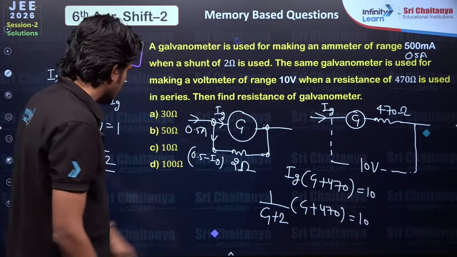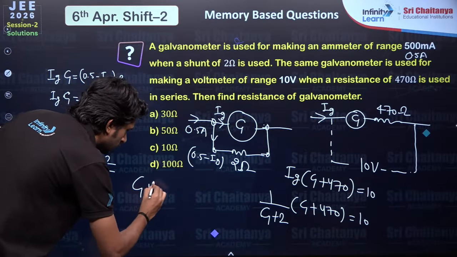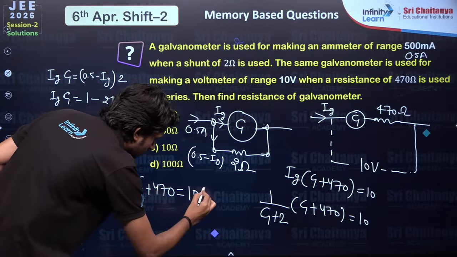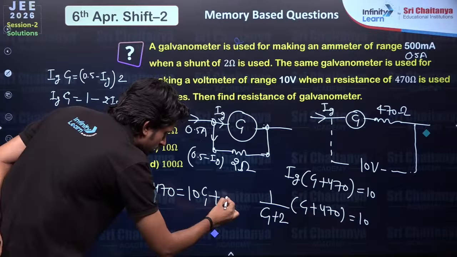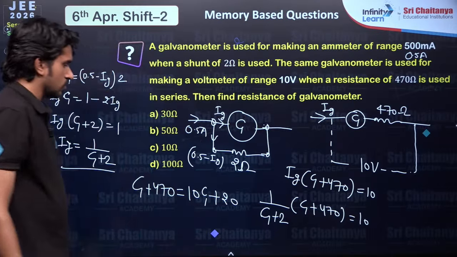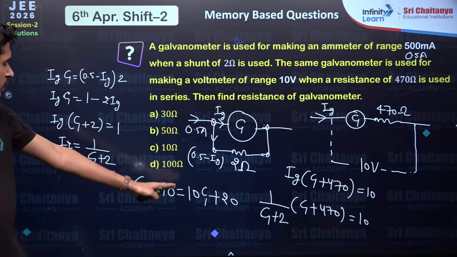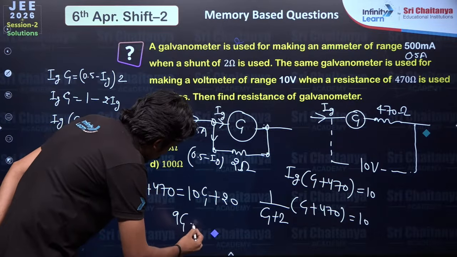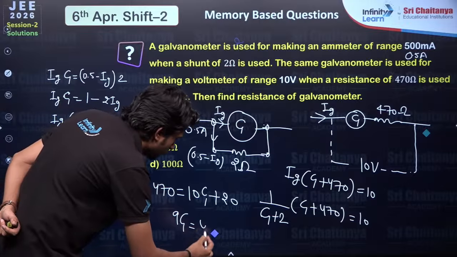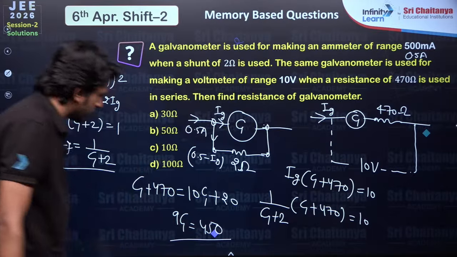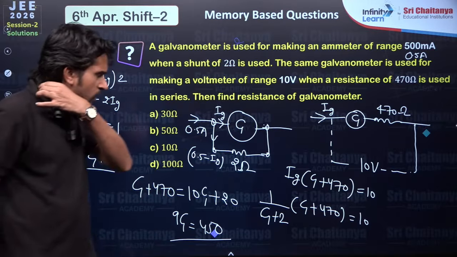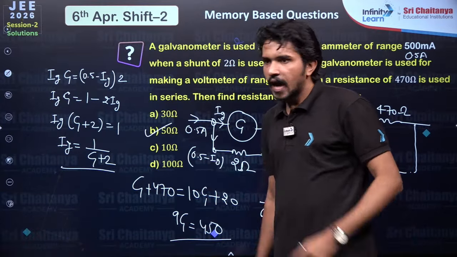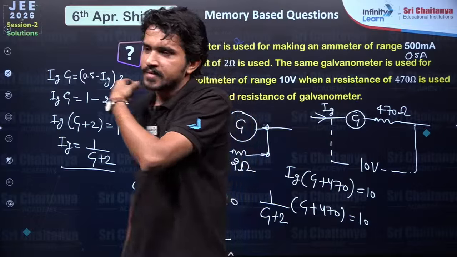Now this could be written as G plus 470 equals 10G plus 20, right? So 10G minus G, 9G. 9G equals 450. Okay, now it is easy. So 9 fives are 45. So 50 ohms, right? 50 ohms. I hope you guys understood.